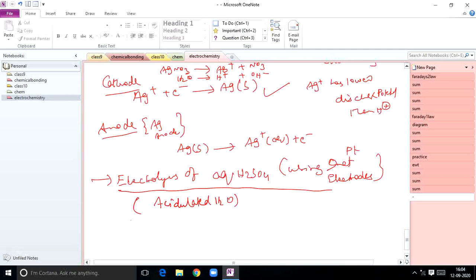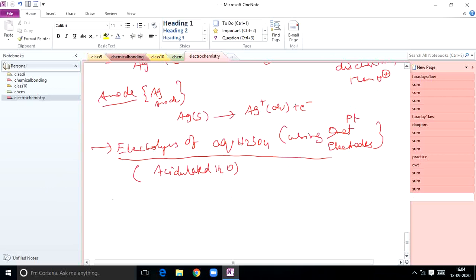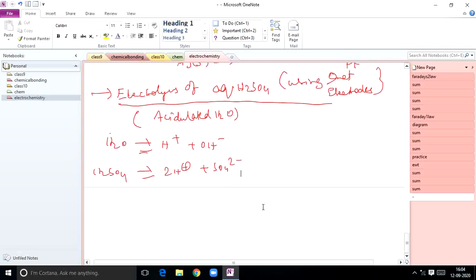So in that case what happens? Water acidified with sulfuric acid contains different ions, right? Water splits into H+ plus OH-, and sulfuric acid splits into 2H+ plus SO4 2-. These are the different ions produced in this case. So at cathode, common ion here, 2H+ plus 2 electrons gives rise to H2, hydrogen gas is released.